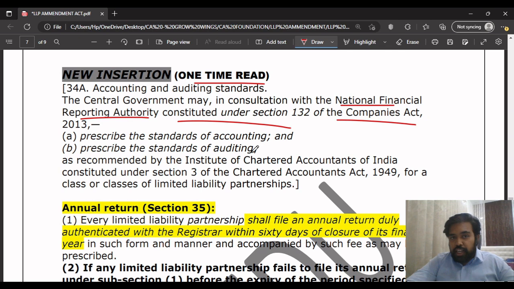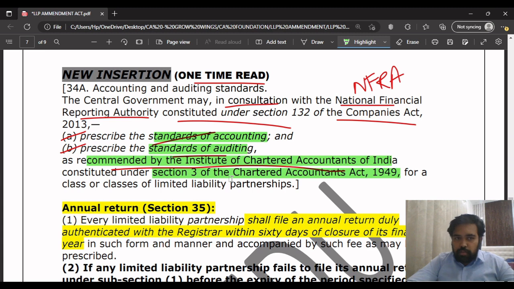Maybe they wanted to enlighten you that there is now a National Financial Reporting Authority which is governing the prescribed accounting standards of accounting and auditing, which is recommended by ICAI. Now the NFRA is also governing that. So that's what they are trying to tell. A simple definition, a simple provision or concept which they have given. You can just read it once and you can leave it. The chances of coming in exam is very less.